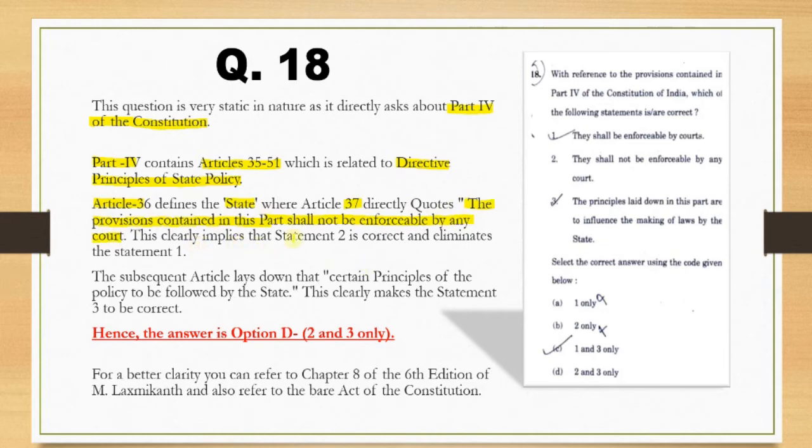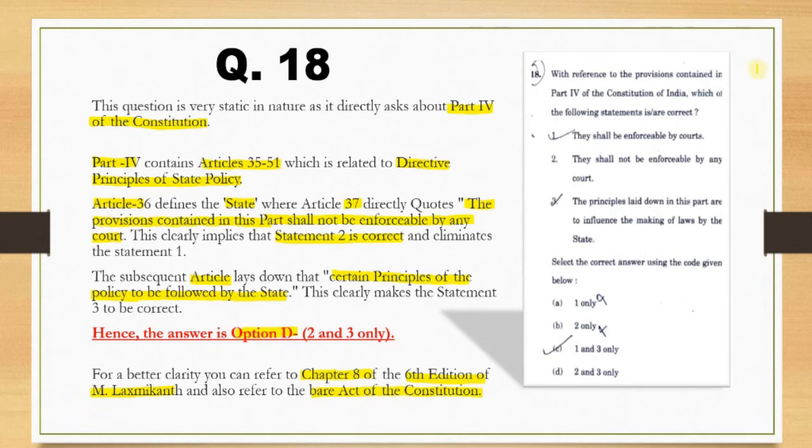This clearly implies that statement 2 is correct and eliminates statement number 1. For this third statement, we have one subsequent article that lays down certain principle of policy that has to be followed by the state, and this makes statement number 3 correct, and hence option number D is the correct answer. For better clarity, a candidate can refer to chapter number 8 of the 6th edition of M. Lakshmikant book, and also can refer to the bare act of Constitution.